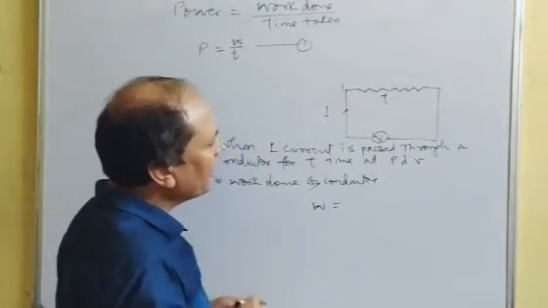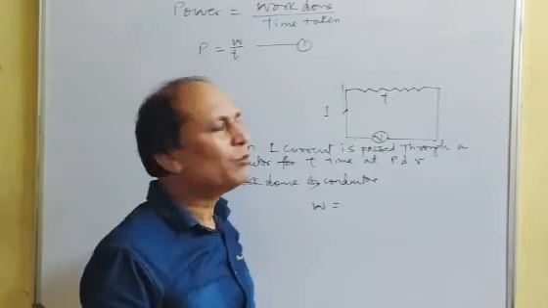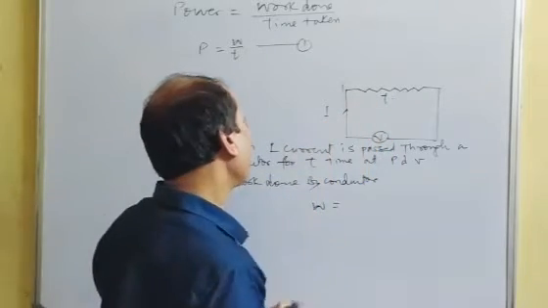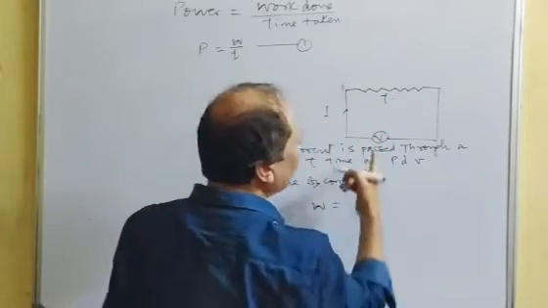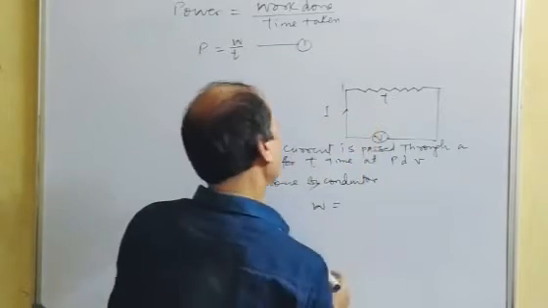Work done by the conductor W will be equal to the magnitude of the potential difference, current and time.